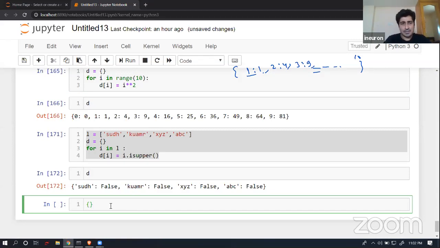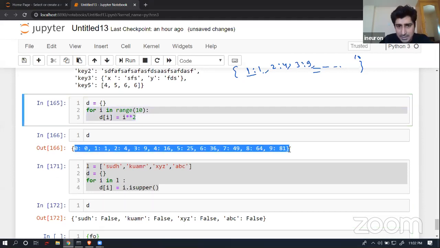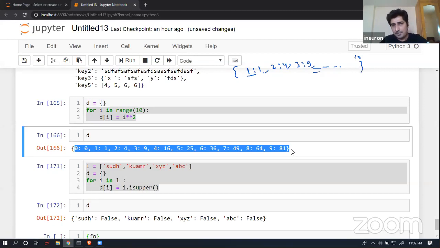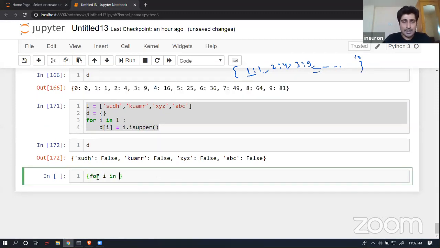Simple. What I can do is write a for. Let's suppose I'm trying to achieve this operation, where I have to generate a key value pair, where the key should be the integer and the value should be the square of it. I can do that. So I can write a for i in range, and maybe I can put 10 over here in this particular place, and then whatever it is going to return. So do this: i colon, and then i square.